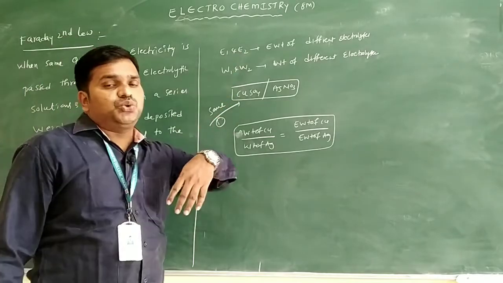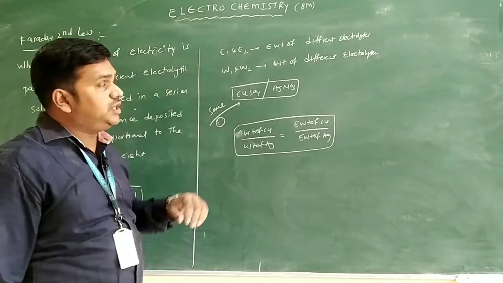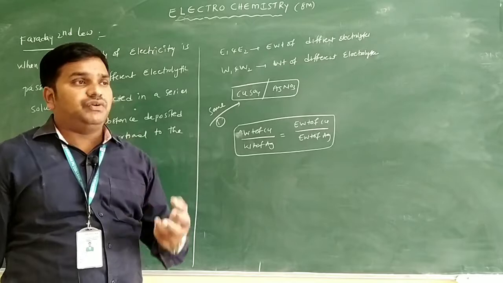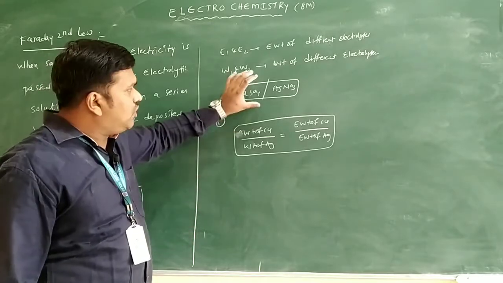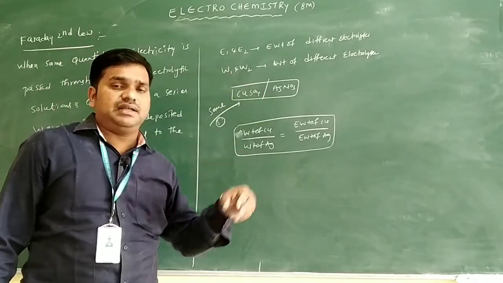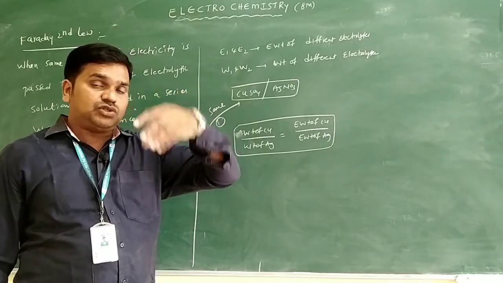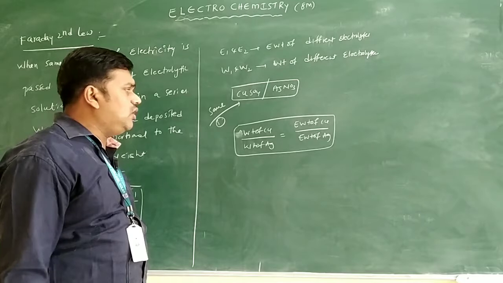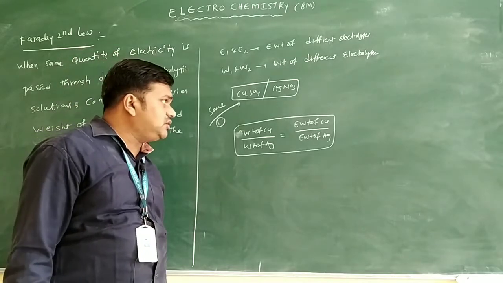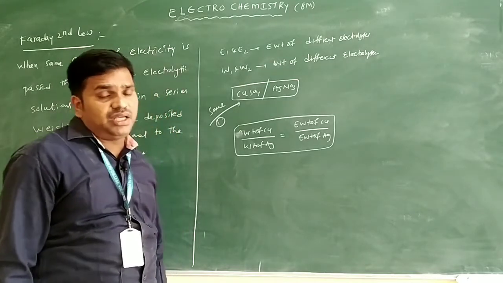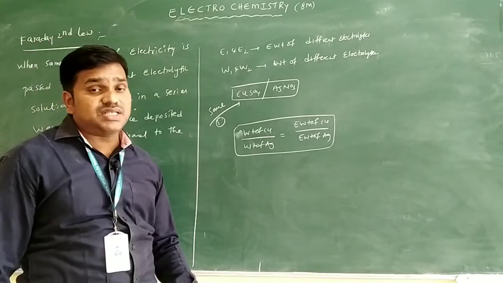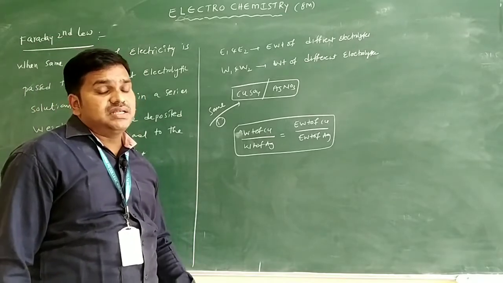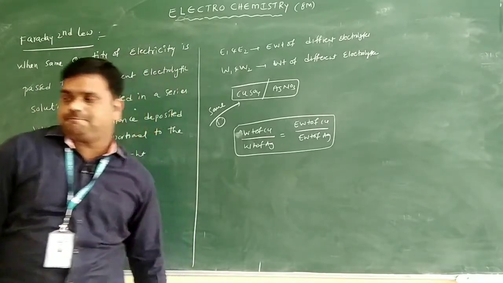E1 and E2 are the equivalent weights of the electrolytes, and W1 and W2 are the weights of the two different substances. If you take copper sulfate and silver nitrate in an electrolytic solution, they are connected in series. The formula we got: weight of copper by weight of silver is equal to equivalent weight of copper by equivalent weight of silver. This is Faraday's second law of electrolysis.